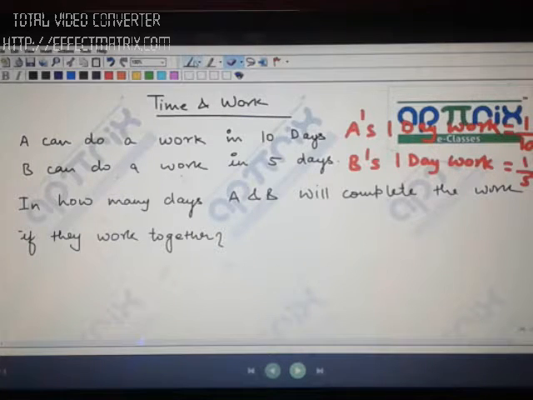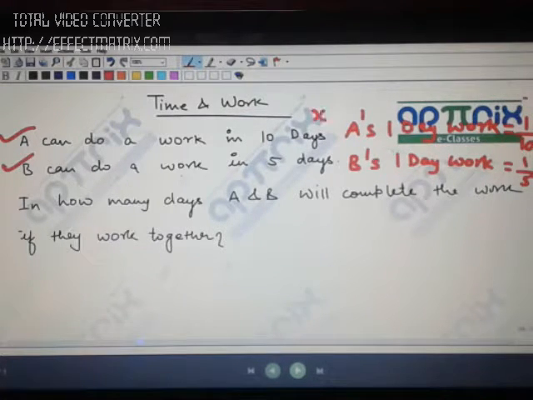The question doesn't pose any restriction on the quantity of work. The only restriction it is posing is that the same work which A is doing in 10 days, B is doing in 5 days. It can be any amount of work. So that need not be 1. It can be 2, 3, 4, 5, 6, 7, 8, 9, 10, 11, 12, 13, 14, 1000, 90, 99, 1 billion, 1 trillion units. Doesn't matter. You will always get the same answer. And why so? I'm going to explain you.